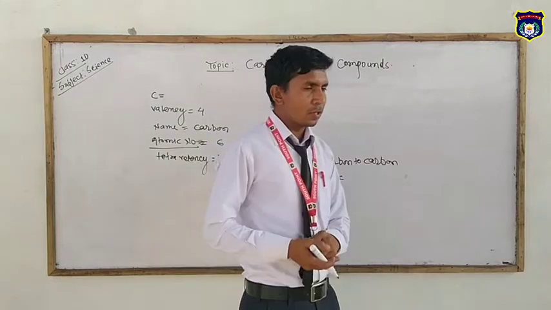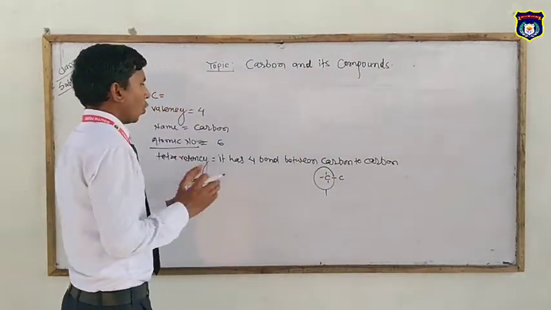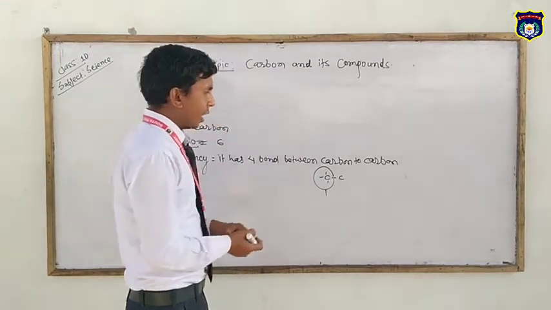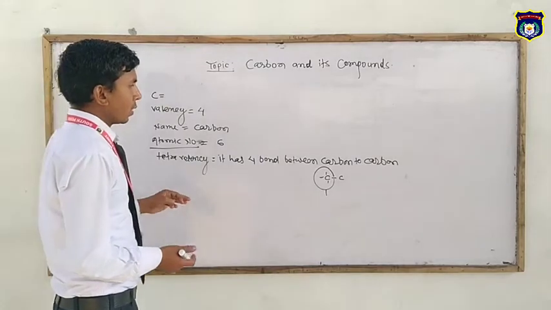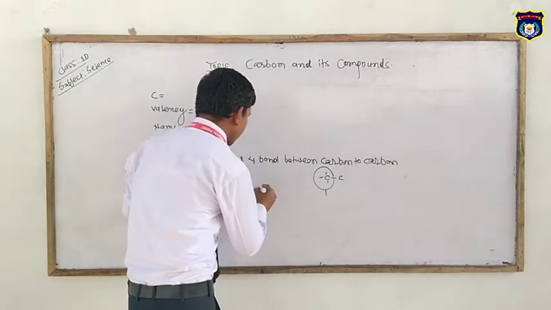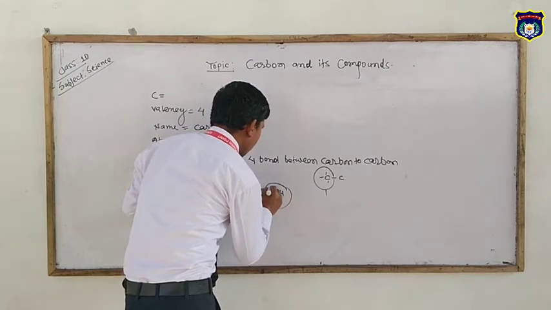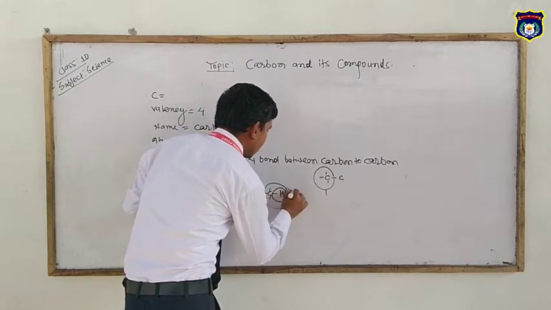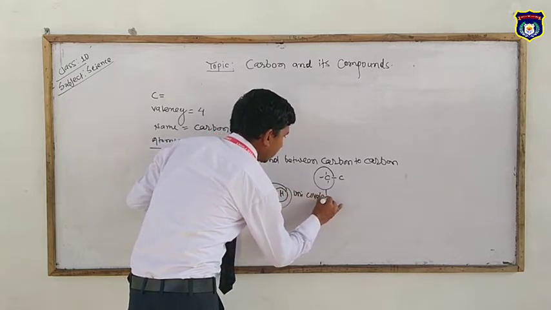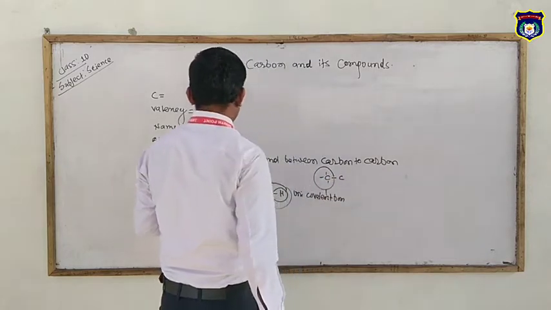So carbon always shows tetravalency during a bonding of covalent type, but its bond with other elements like hydrogen is called unicovalent bonds, like H, C and H. Such type of bonding is called unicovalent bonds, and carbon is known as tetravalent.